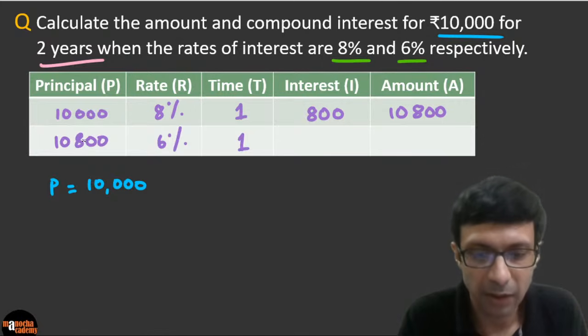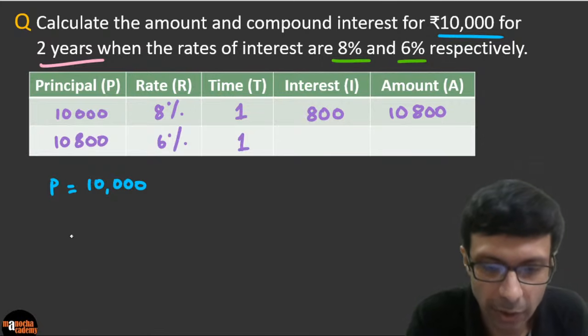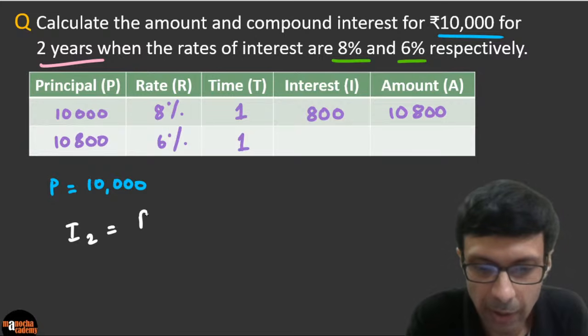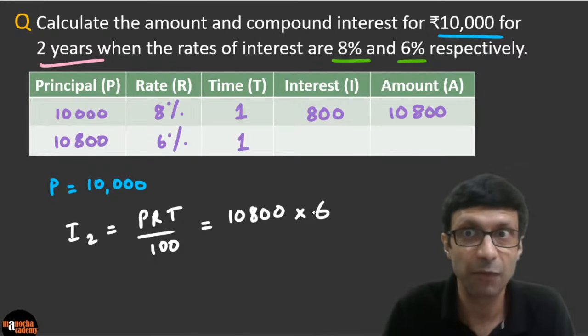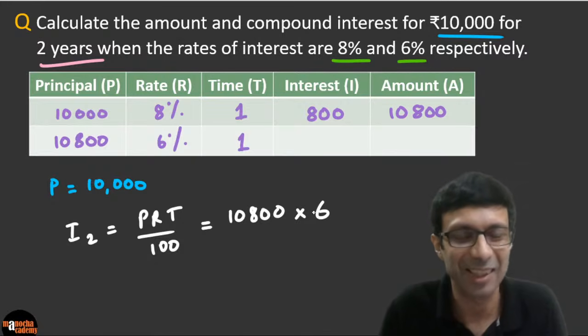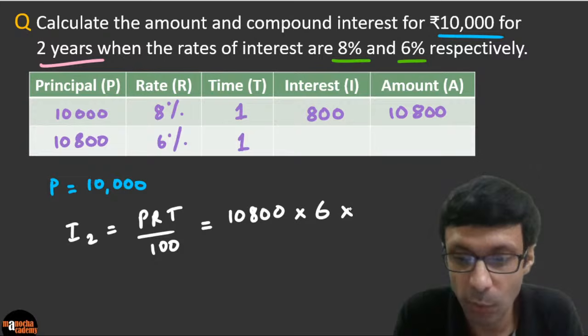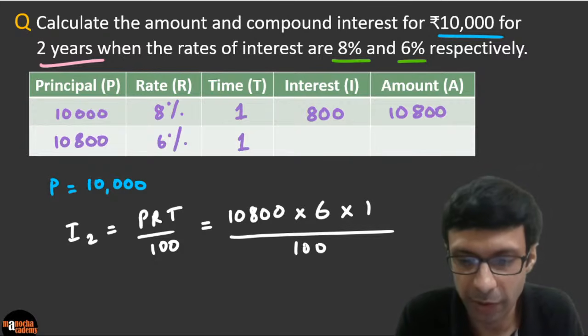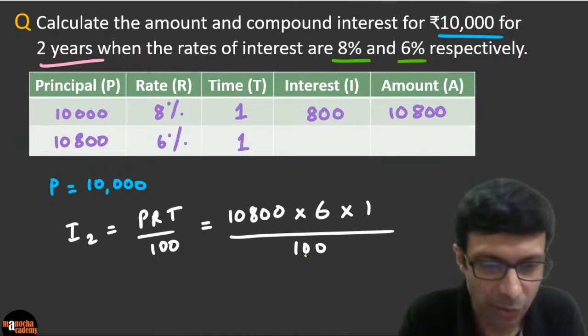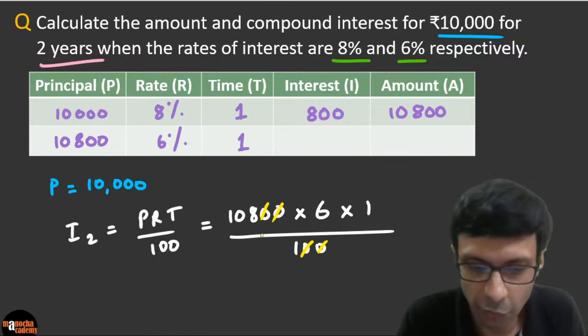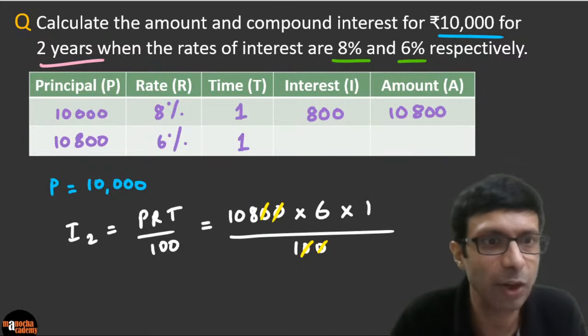Now you need to find the interest here. So what will be I2, the interest on the second year? So again, same formula, PRT by 100, okay? So what is the principal? 10,800 multiplied by the rate is 6% this time, because the bank gave 8% for the first year and gave you slightly less the next year, 6%, okay? But the time is 1 year, not 2 years, because we are taking it every year, okay? Divided by 100, right? And then this will cancel out, right? So the zeros will get cancelled, and if you multiply that, what are you guys getting the interest as? Can you help me here?